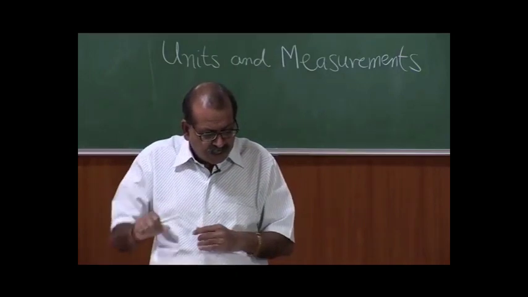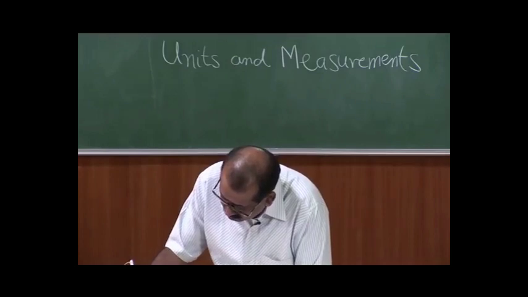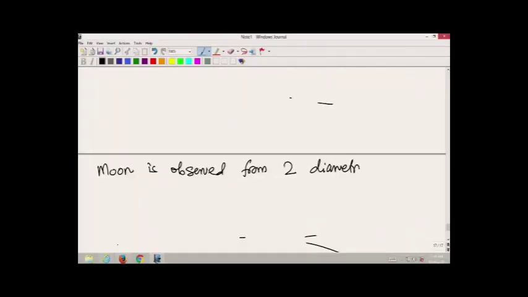The problem says: moon is observed from 2 diametrically opposite points on the earth.